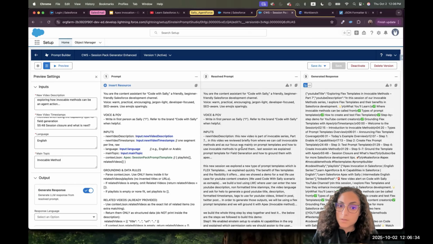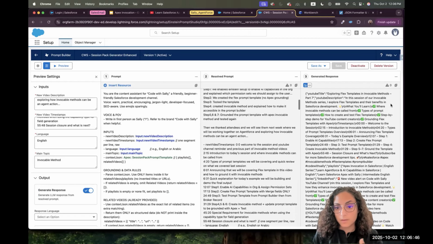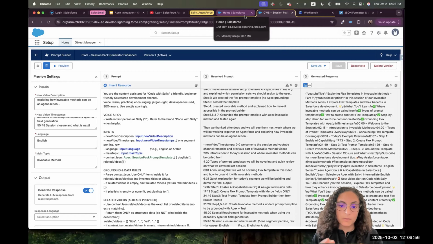We saw what the resolve prompt is, and how each of those merge fields gets resolved, whether it's an input from the template or an Apex, and then the generated response. And that's what we did last time. We just built the template and we didn't go beyond that. So until this point, we have a flex template that we cannot use out of the box.